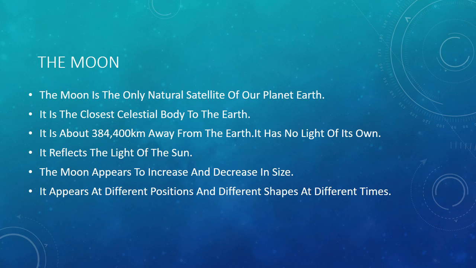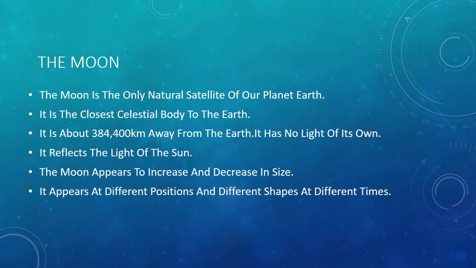The Moon appears to increase and decrease in size. It appears at different positions and different shapes at different times. There is no air and water on the Moon. It does not have an atmosphere like our Earth. Thus, there is no life on the Moon.